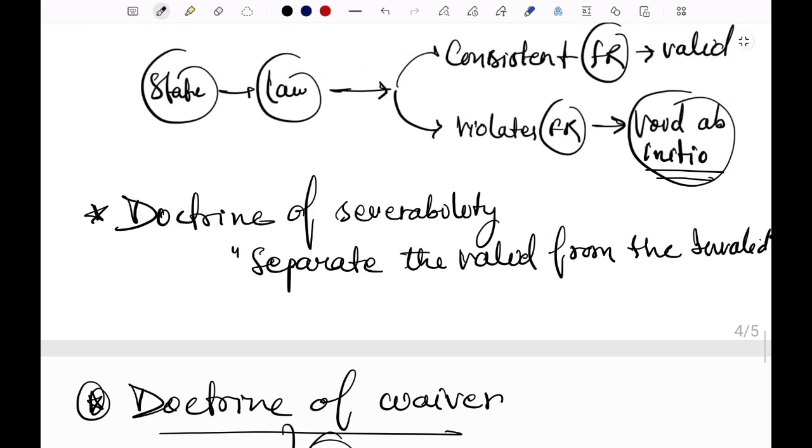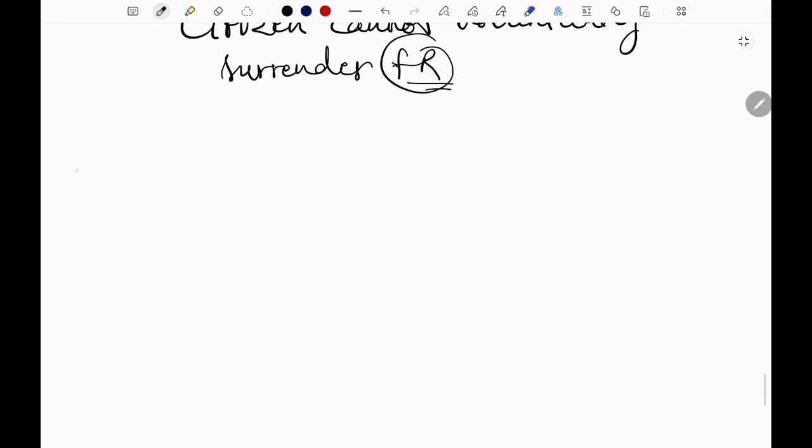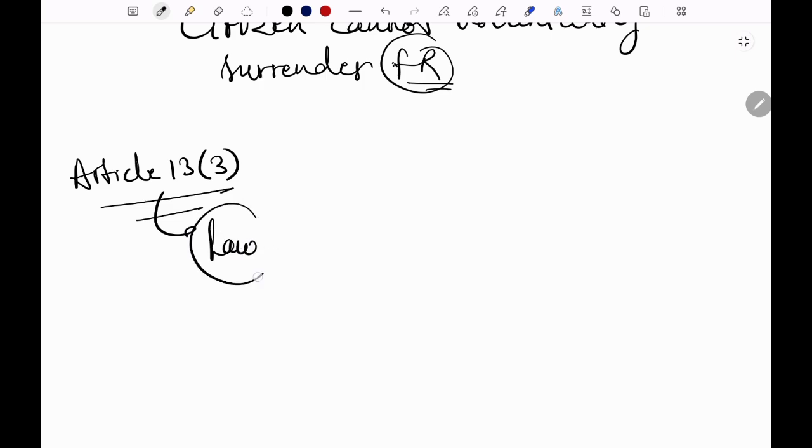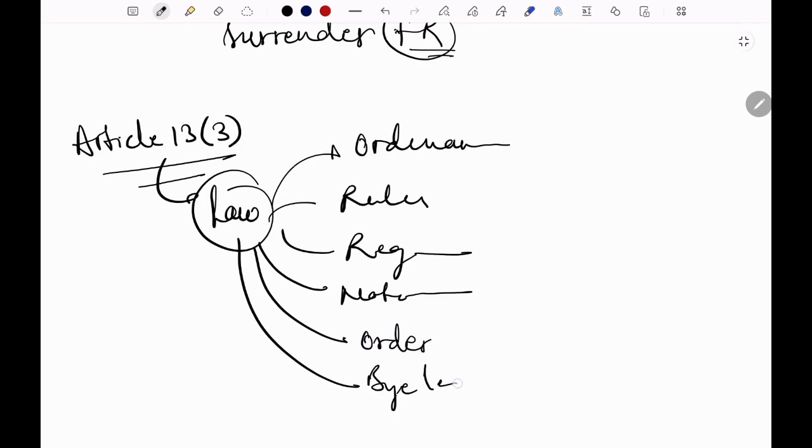Now we have discussed the two clauses. Then the third clause, Article 13 clause 3, talks about the meaning of law. The meaning of law includes the acts of Parliament, state legislations, ordinances, rules, regulations, notifications and orders, bylaws, and customs having the force of law.